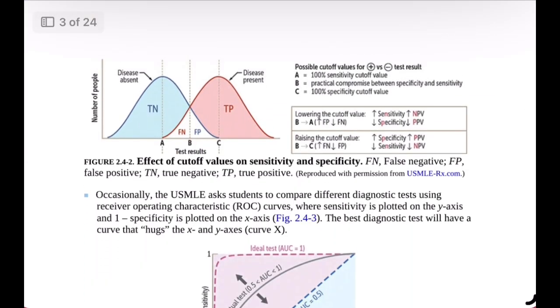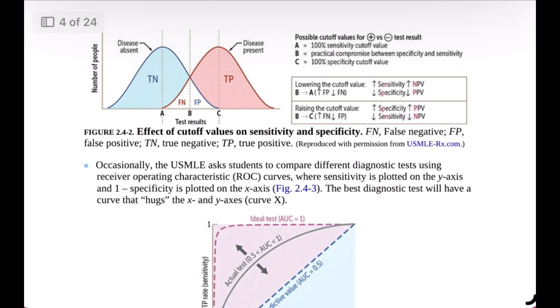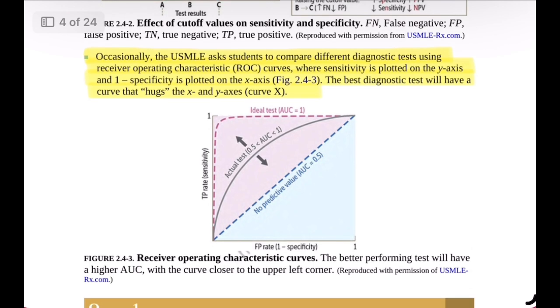To compare the performance of different diagnostic tests, receiver operating characteristic (ROC) curves are used. In these curves, sensitivity is plotted on the y-axis and 1 minus specificity is plotted on the x-axis. The best performing test will have a curve that hugs the top and left sides of the graph, indicating a larger area under the curve and higher diagnostic accuracy.